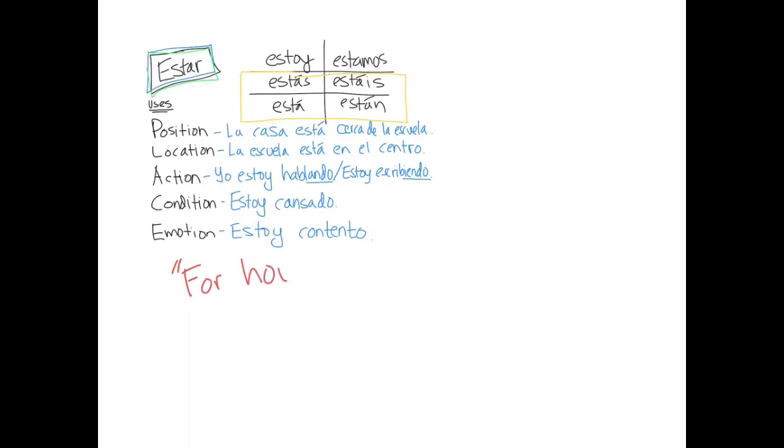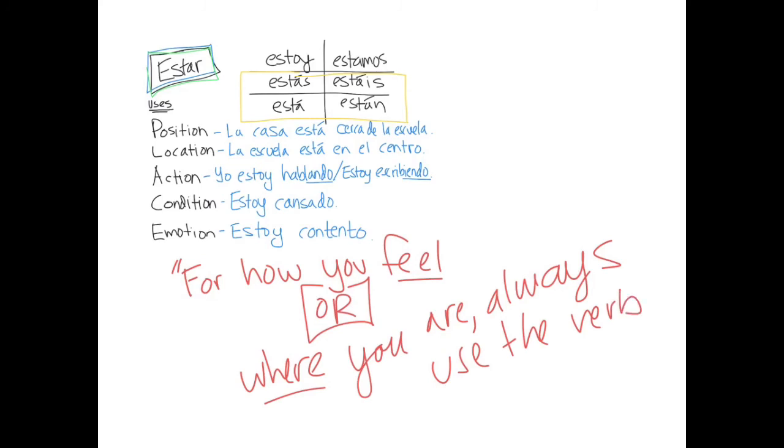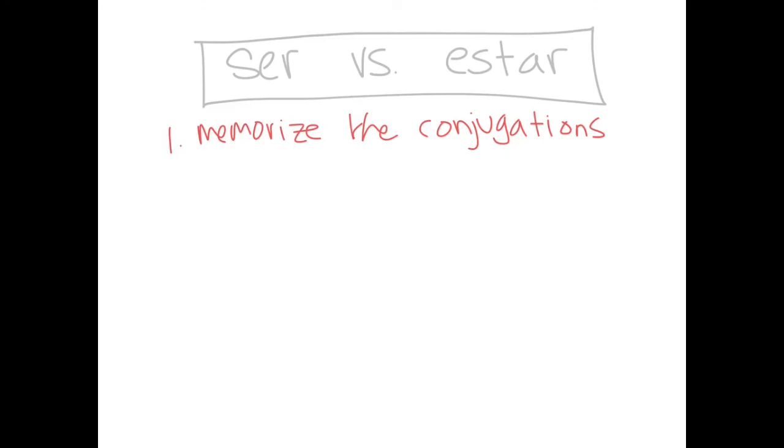Another way to remember when to use estar is this catchy little saying that if you say it more quickly, it might stick in your head, so that way you remember when to use estar versus ser. So the whole saying, once it gets put together here, is for how you feel or where you are, always use the verb estar. And when you say it like that, it's pretty catchy and it might help you remember when to use these verbs, which is the point of this lesson. So here we go. We've got estar, PLACE, and we've got our conjugations right up above.